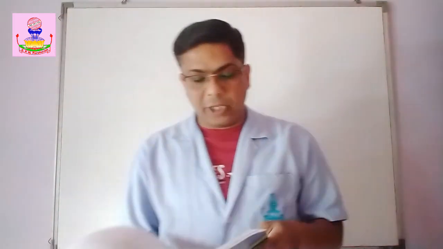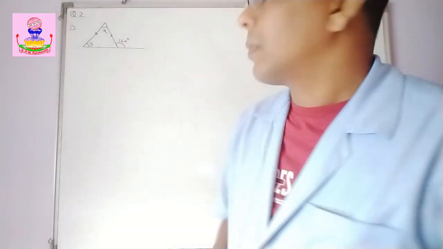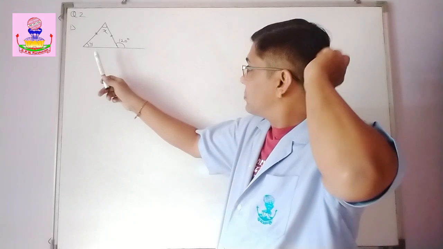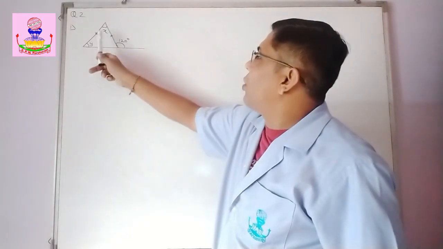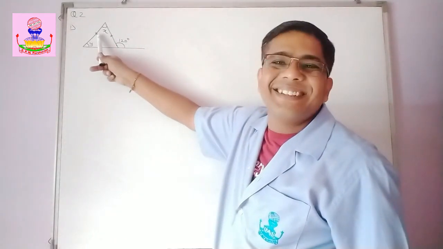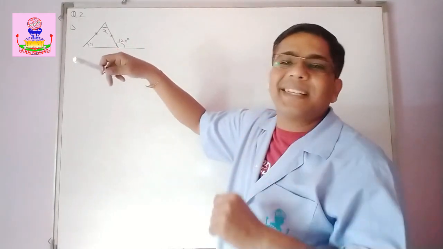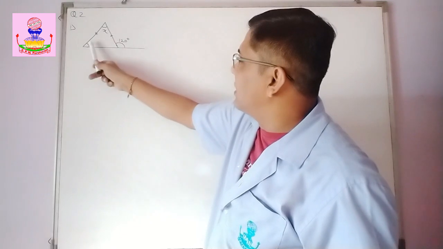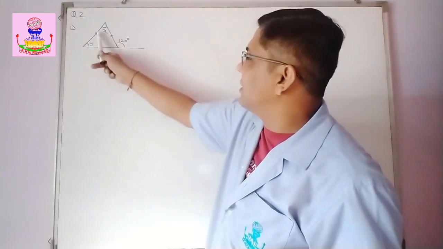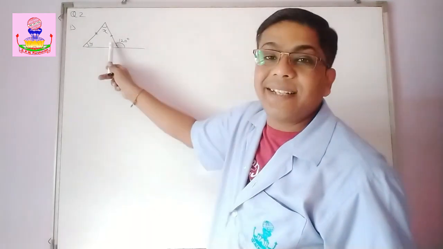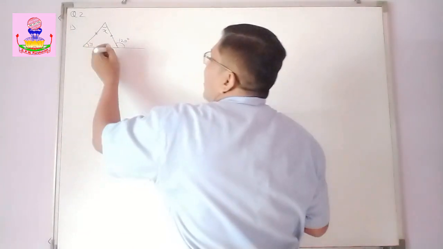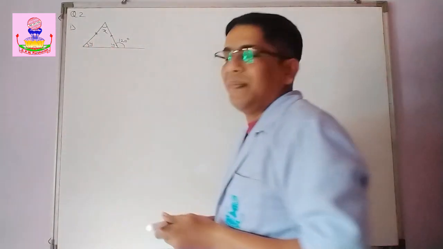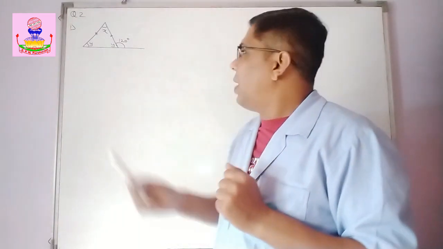Now, question number 2, find angles x and y in each figure. So, first one I am going to solve. See this figure. Again, if you see, these are congruency symbols. So, this is an isosceles triangle again. So, these two sides are equal. So, angle opposite to this is y. So, angle opposite to this is this angle. So, again, base angles are always equal. So, if this is y, this is going to be y.